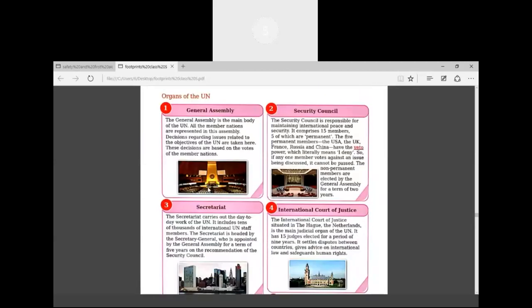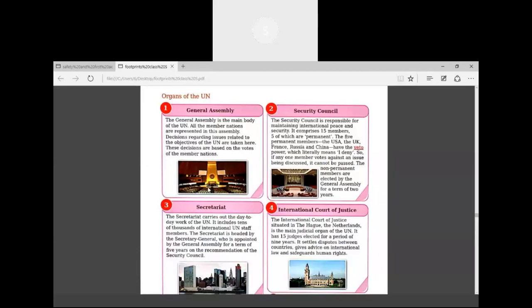जनरल असेंबली जो है, that is the main body of the UN, and all the member nations are represented in this assembly. Decisions regarding the issues related to the objectives of UN are taken here, in the General Assembly. Okay, and the decisions will be taken on the basis of vote.